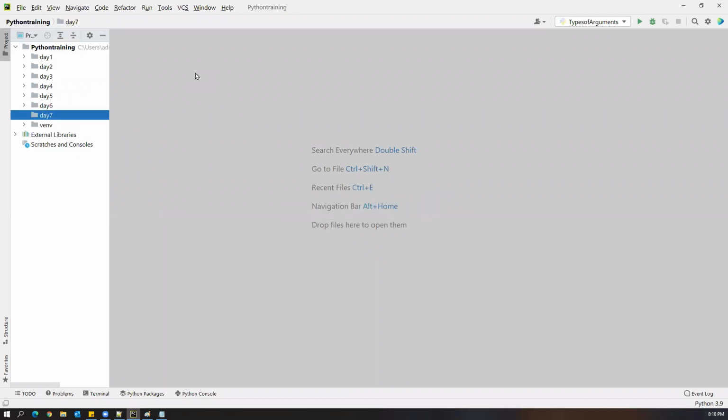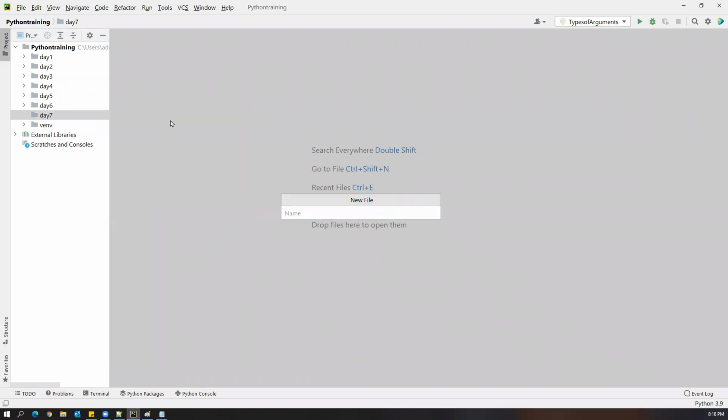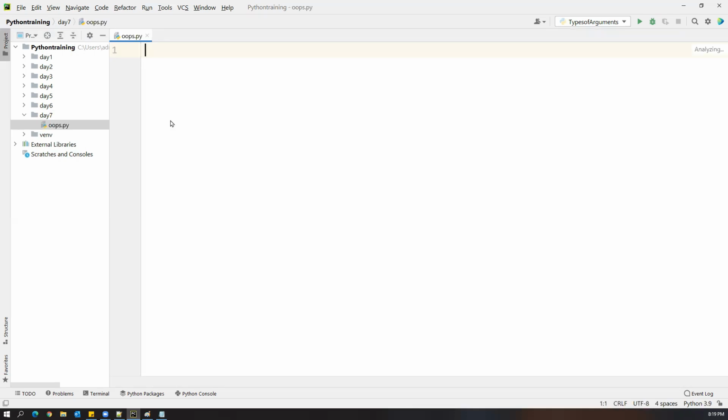So inside this, I'm just creating one example. Let me just take a Python file. I'll name it oops.py. Object-oriented programming concepts. I'm just going to show you all of them in this one single file. So oops.py is created. Now let us see example 1.